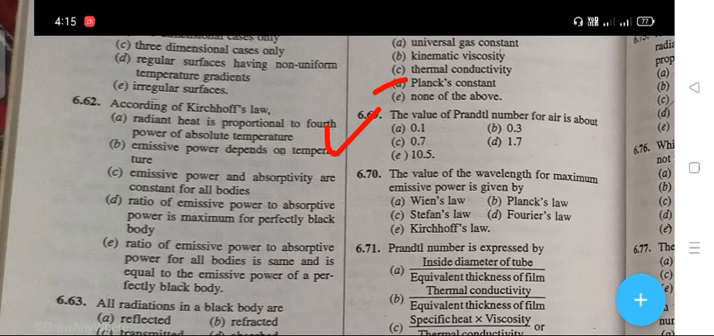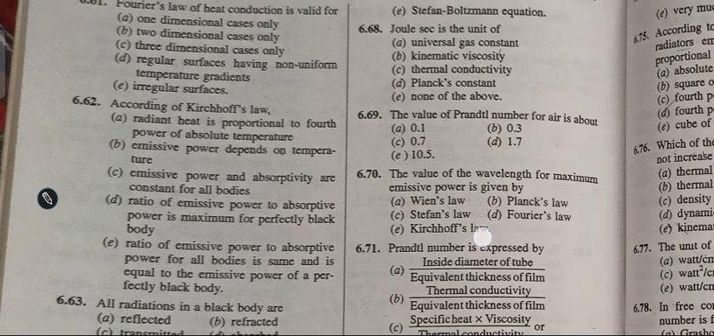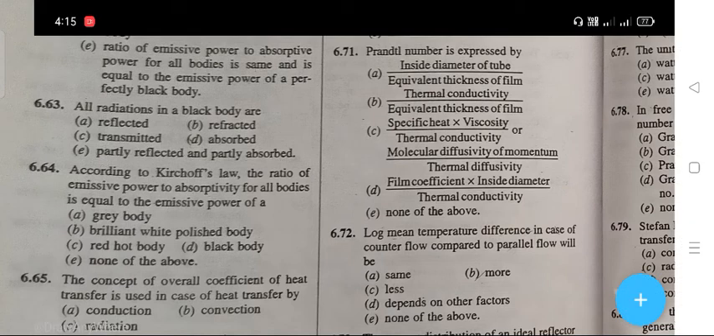Next question. The value of Prandtl number for air is about. The right answer is C. That is your 0.7. Next question is the value of wavelength for maximum emissive power is given by. The right answer is A. That is your Wien's law.